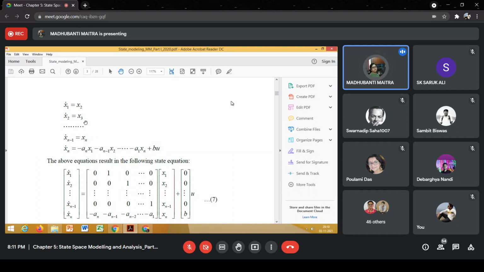At times, it will be simply impossible to integrate these equations analytically. Do you agree? Yes, ma'am.